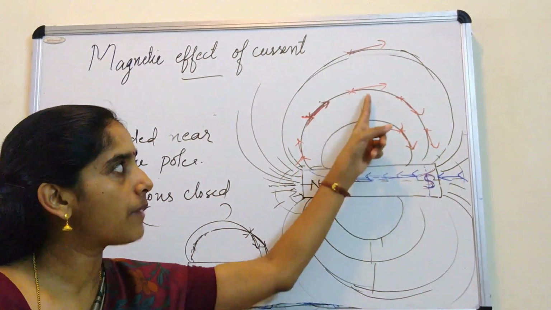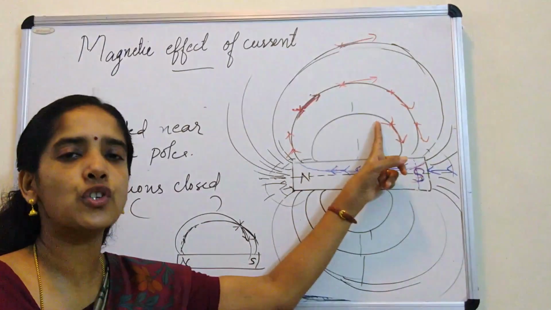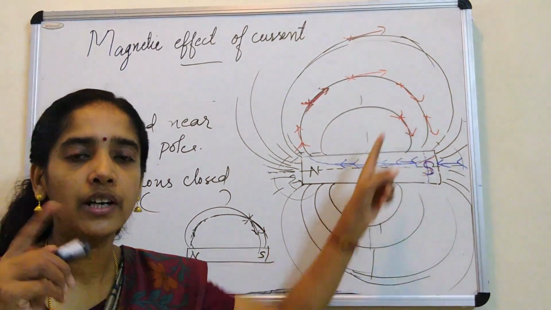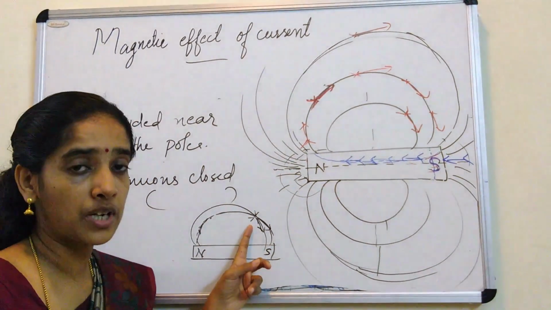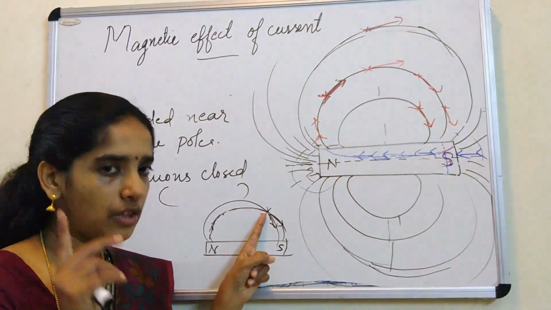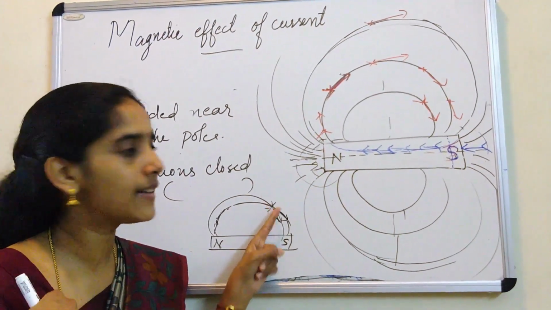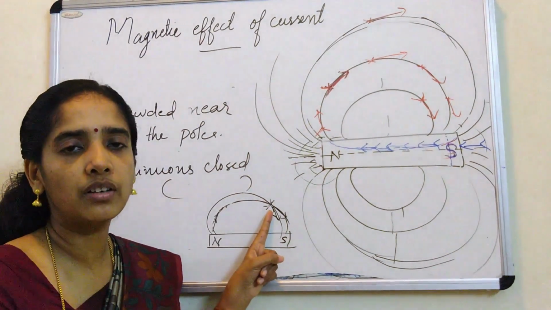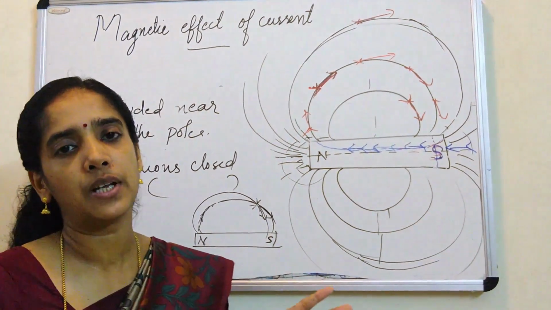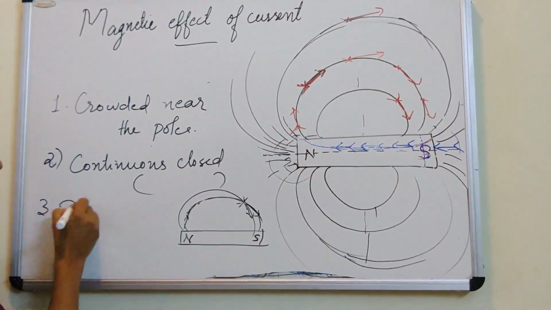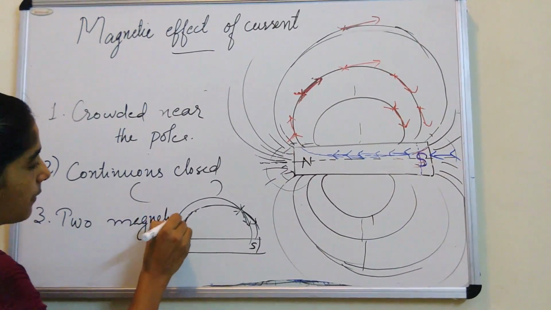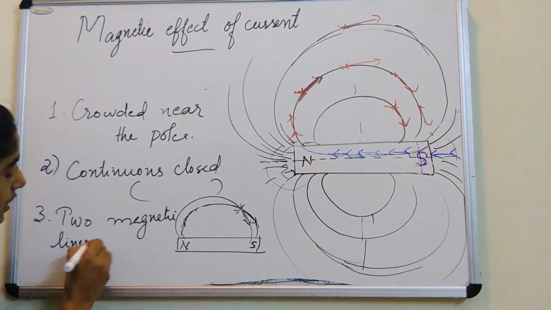The purpose of drawing the magnetic field line is to show the direction of the magnetic field, or the direction in which the north pole of the magnetic needle deflects. So here comes the next property. Two magnetic lines never intersect. Why? Because if we make them intersect, it means that at that point the magnetic needle deflects in two directions. North pole has two directions. It is impossible. So this is the next property: two magnetic lines can never intersect.